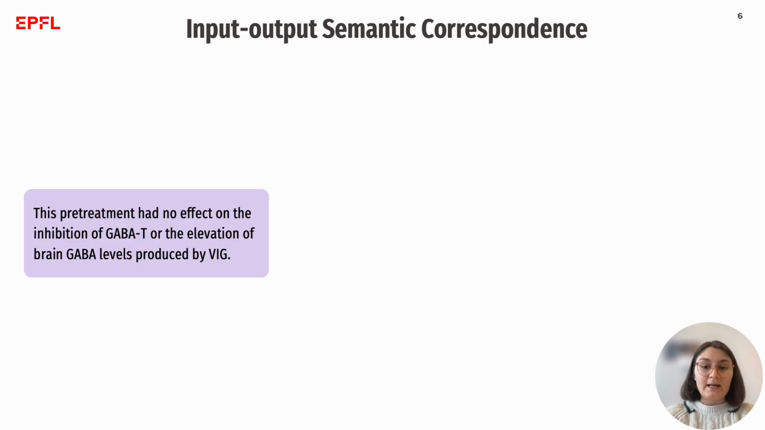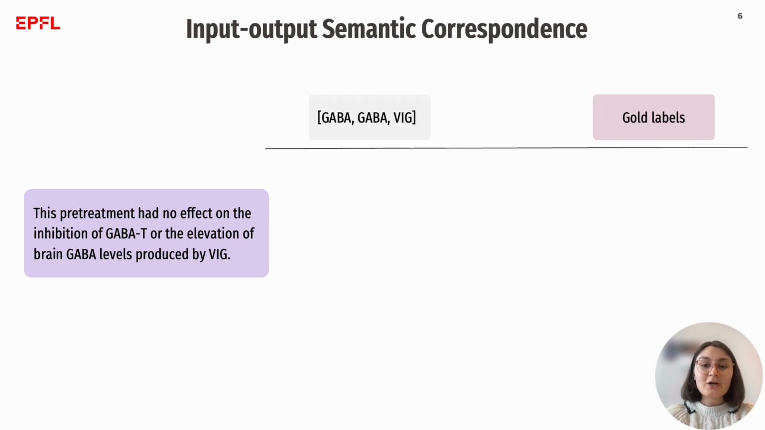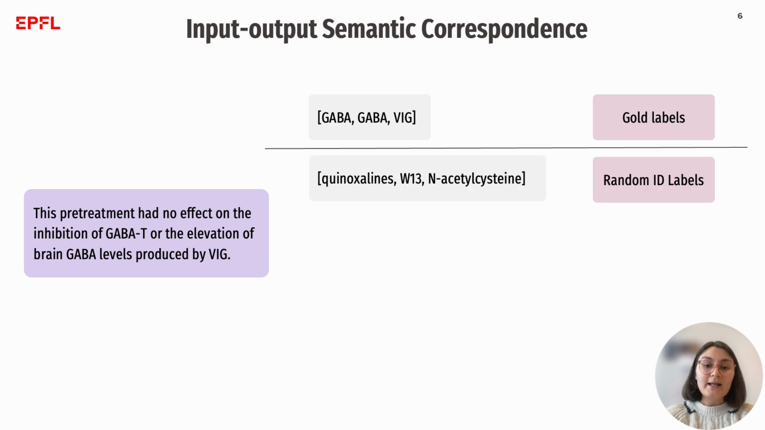Consider the following example as input. This pretreatment had no effect on the inhibition of the GABAT or the elevation of the brain GABAT levels produced by VIG. The chemical entities mentioned in this text are GABA, GABA, and VIG. Our random in-domain label perturbation replaces all these entities with other chemical entities that are not in the text. The swapped in-domain label perturbation swaps the list of entities of this sample with the ones of another sample in